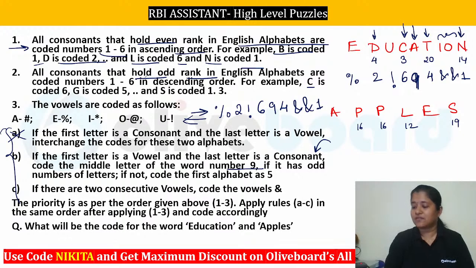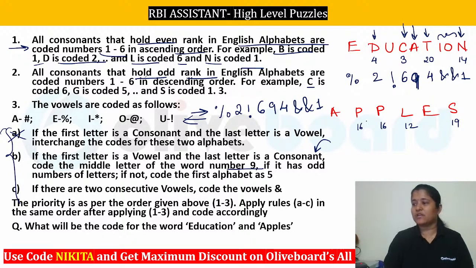Are we clear everybody with education? सबको समझ में आया education का, right? Now we will quickly go to the apples. Okay, apples में देखते हैं. So you can see P is 16. Okay, P is 16 here. So 16 means 8th rank.